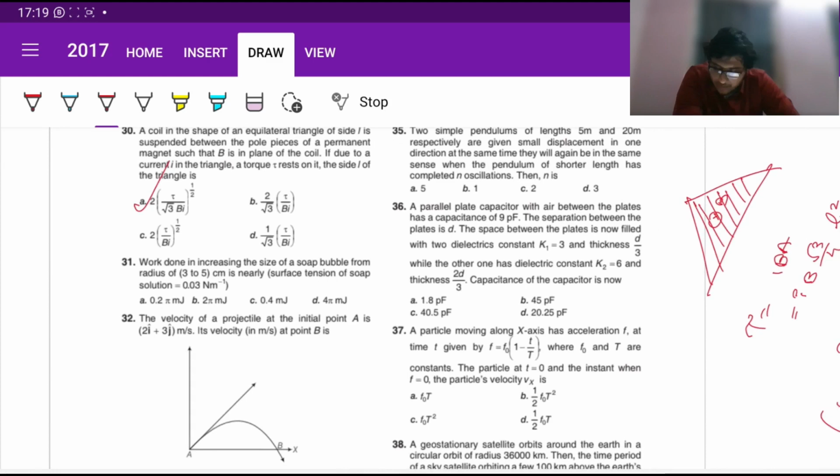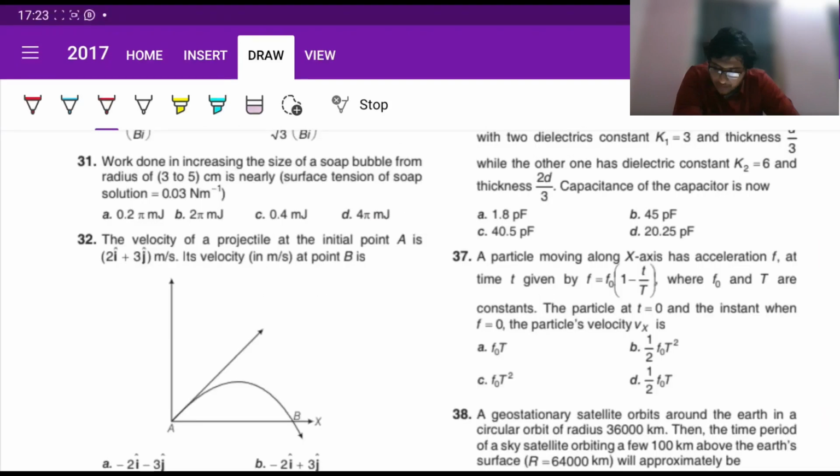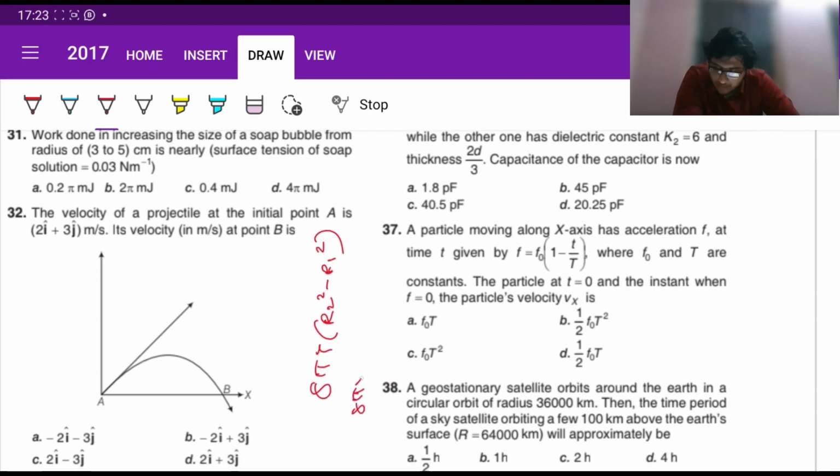Okay, so question number 31. Work done in increasing the size of a soap bubble. So work done will basically be the difference in surface energies, and in the intersection I gave you the formula, so directly just apply it: 8 pi T (R2 squared minus R1 squared). So 8 pi times 3 by 100 times (25 minus 9) times 10 to the power minus 4, since it's given in centimeters, and this will give us 0.4 pi millijoules. So that's the answer. Option C is your answer.